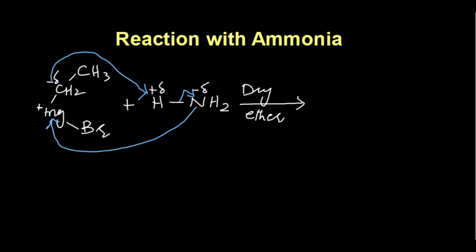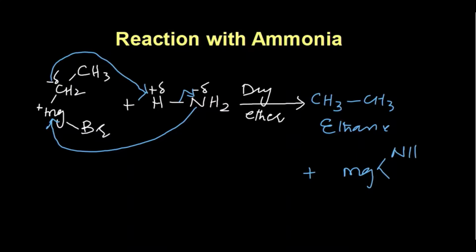So after the reaction, here we get CH3 CH3, that is an alkane molecule. Which alkane is formed here students? Alkane molecule made up of 2 carbon atom is known as, yes, it is ethane. Ethane plus here we get amino magnesium bromide. I hope this reaction is clear to you students.